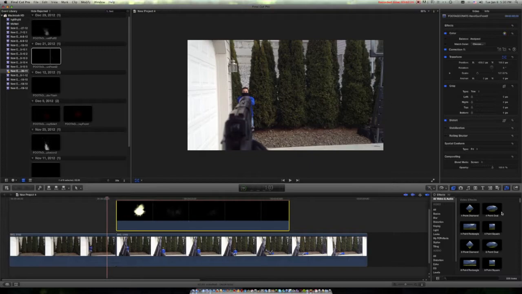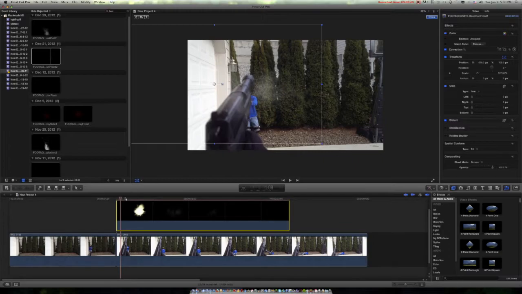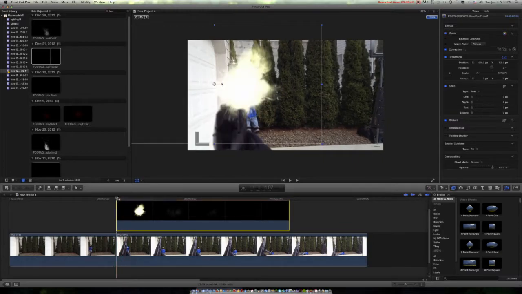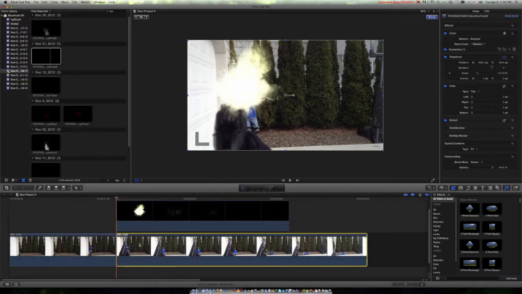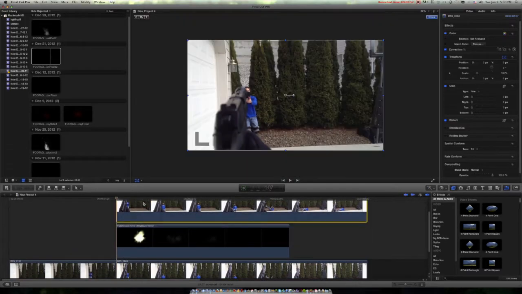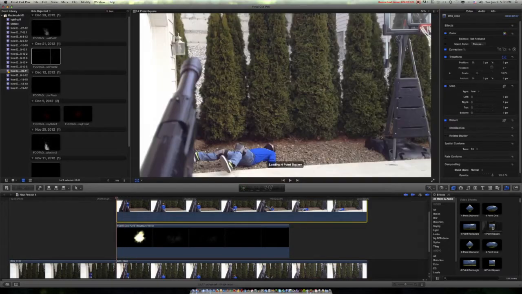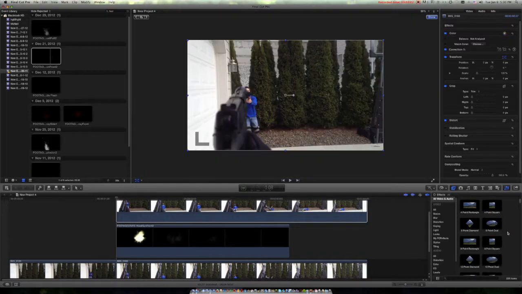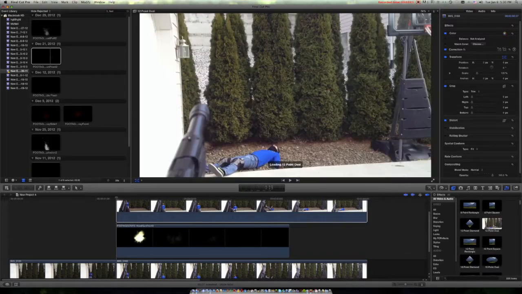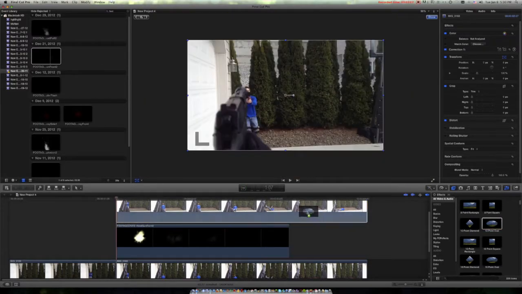So now we have to, obviously the muzzle flash isn't going to be in front of the gun because that's not how it is. So we have to take another one of these and put it on top. What we're going to do is we're going to mask out the parts of the gun that we want to show, that we want to cover up the gun. So take a mask, flop it in there.